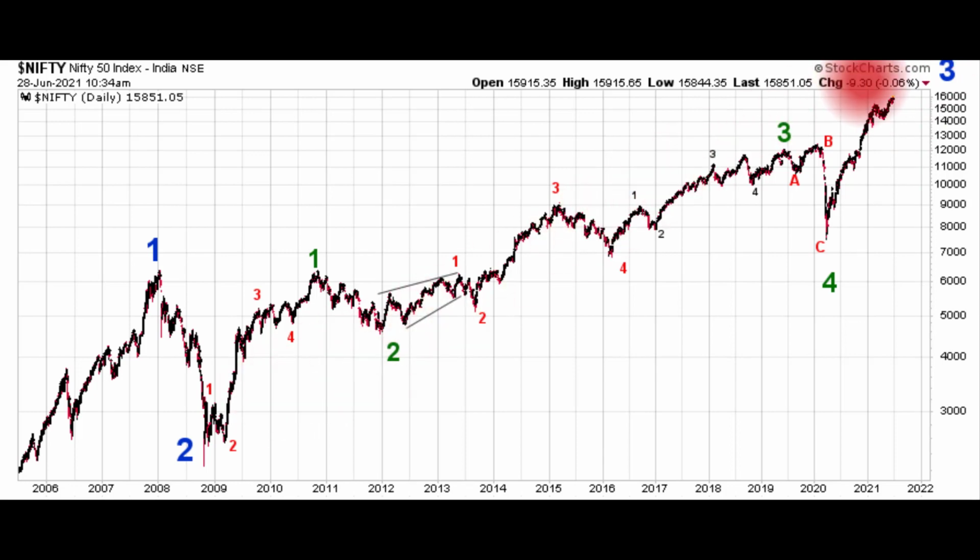So when you get the completion of this 5-wave move, you'd have to expect a very large correction, a move that corrects this entire advance. Something like we saw back here. This was pretty sharp. I'm not saying it has to be that sharp. I'm just saying it has to be on that same degree of trend. So we're talking about something that could last a year, a few years, could certainly change the direction of the market for a pretty substantial amount of time, given that it's going to correct a 12, 13-year up move at that point. So again, the big question is, when will this 5th wave complete to kick off that much larger pullback? Let's go ahead and zoom in.